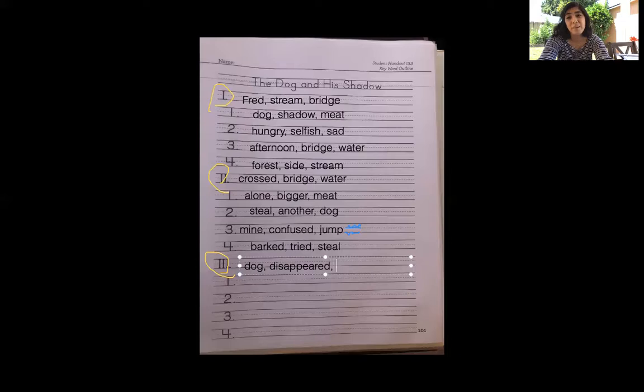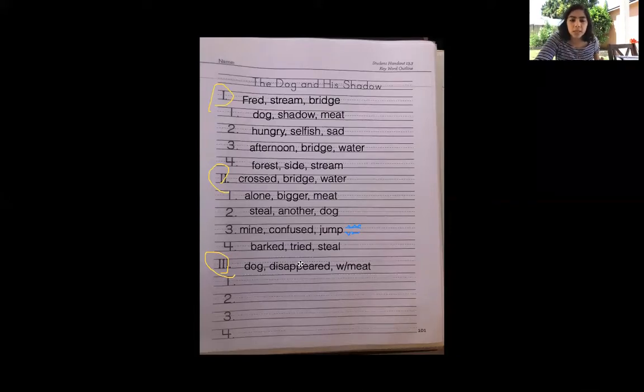And we're gonna put meat. Okay, we're going to put dog disappeared. And then we're going to put with meat. W with the slash just means with, okay? With meat. So that's going to be my sign.